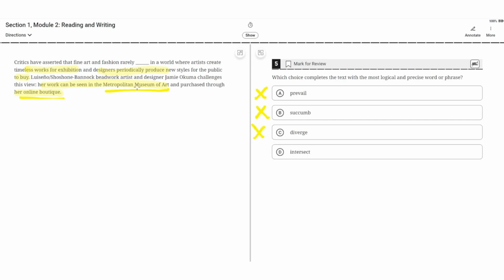D. Intersect. This seems to be correct because in the context it's saying that fine art and fashion rarely intersect, but this artist and fashion designer goes against this view, and her art can be seen in a museum of art and purchased through her online boutique. So D is the correct answer.